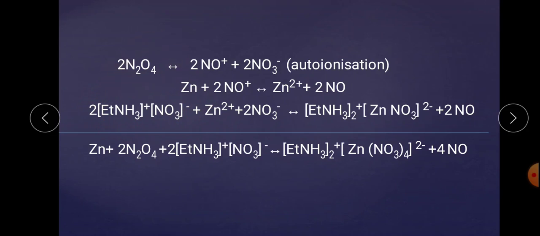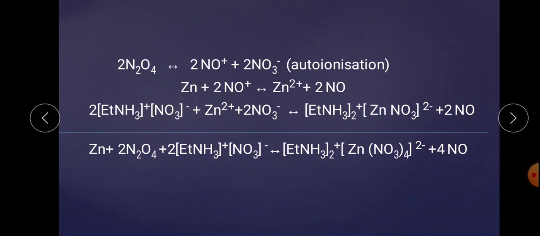Remember these things. So, by cancelling all the common ions, we get Zn plus N2O4 plus 2 EtNH3+ NO3- and generate 2 EtNH3+ plus Zn(NO3)4 2- plus 4 molecules of NO. This 2 NO and this 2 NO get added, they are on the same side. So, this is your final equation, and on the basis of this it has been proved that this compound, because it generates NO3-, is basic in nature, or a base.